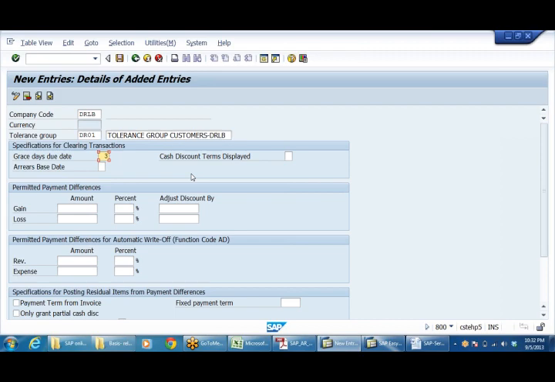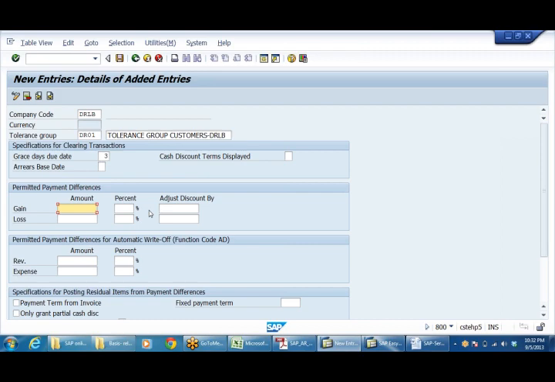The grace period is given over and above the credit terms. So for this group, DR01, 3 days; DR03, 7 days; DR04, 0 grace days. Something like that I can define. That facility is there, whether we use it or not; I'm just explaining the facility to you. Similarly, permitted payment differences, gain or loss.